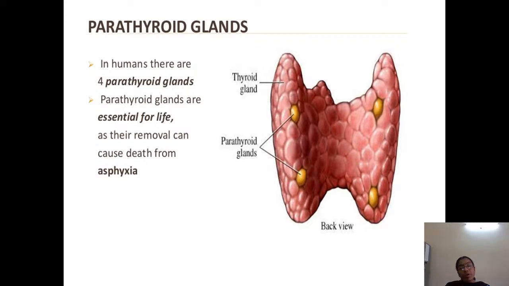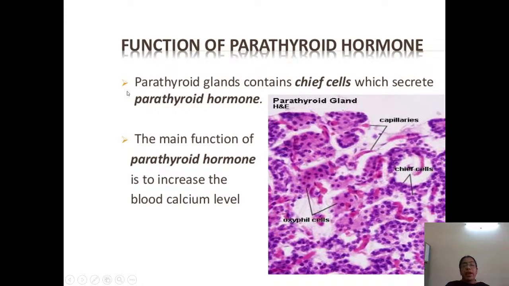Along with the thyroid gland, one more gland present posterior to the thyroid is the parathyroid gland. We have said the thyroid does functions opposite to those of the parathyroid gland. In humans, there are 4 parathyroid glands which are essential for life. Their removal can cause death from asphyxia. The 4 parathyroid glands are present on the posterior surface of the thyroid gland.